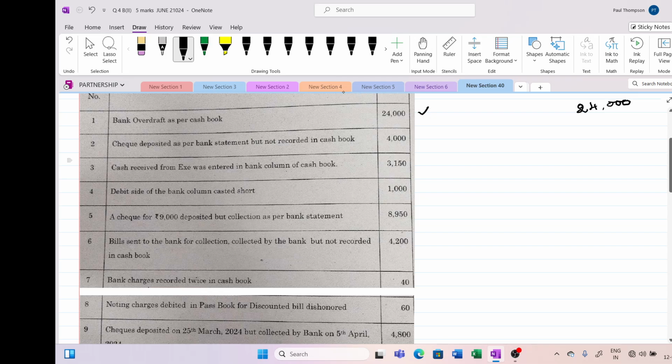Check deposited as per bank statement. So in the bank there is a check deposited and it is not recorded in cash book. It means there is a direct deposit into bank. Direct deposit into bank means the moment bank receives an amount, it will reduce the overdraft.